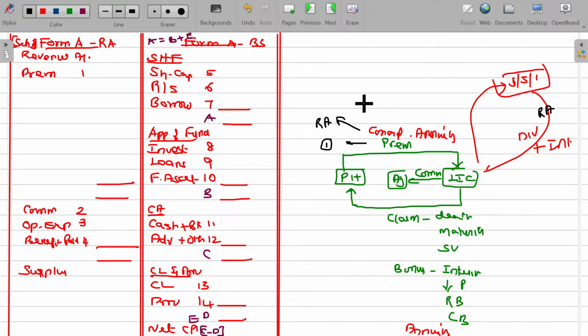So we don't have it. For that only I have left this one. What are they? Income from investment, and consideration for annuities. Not only that, some other revenue also is possible.